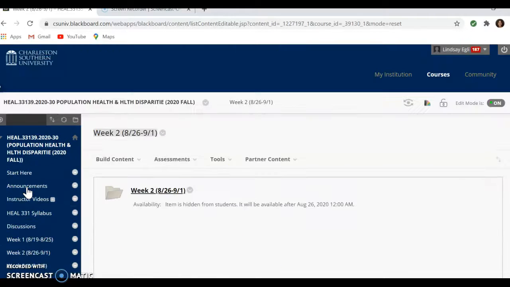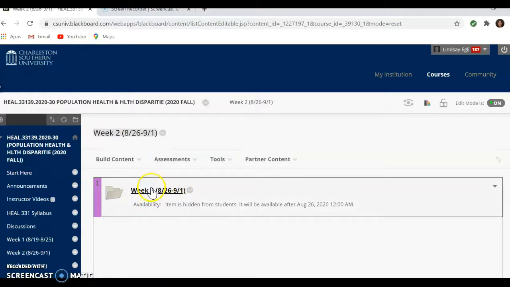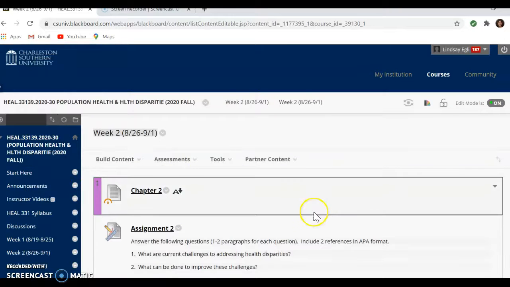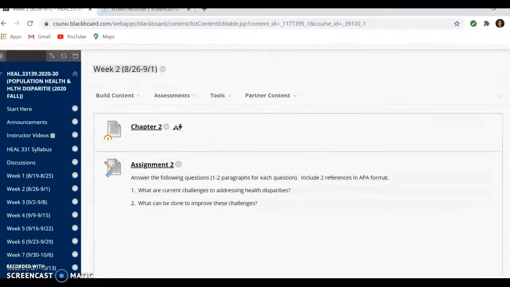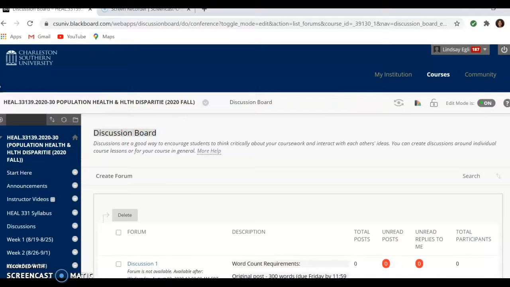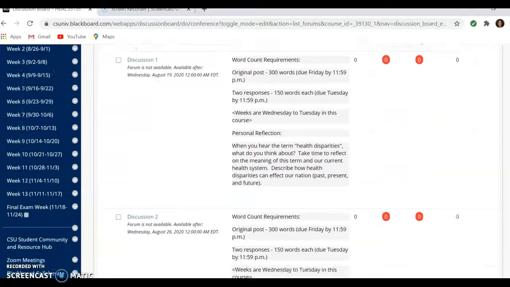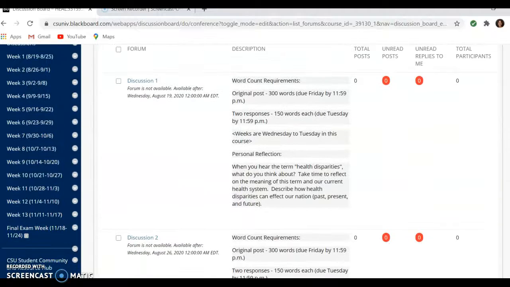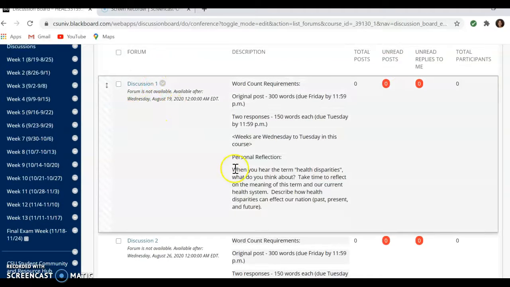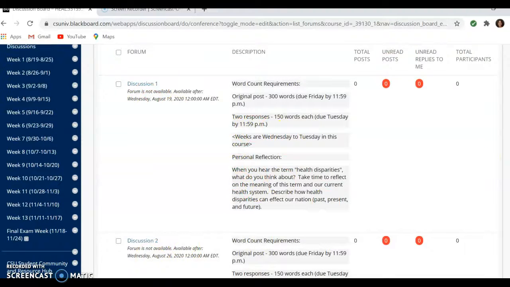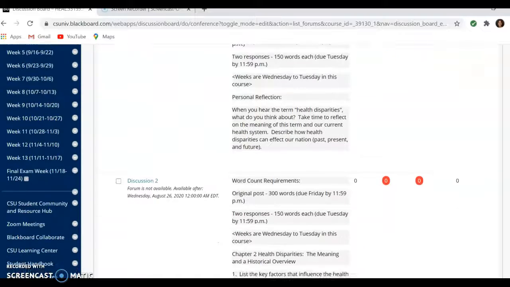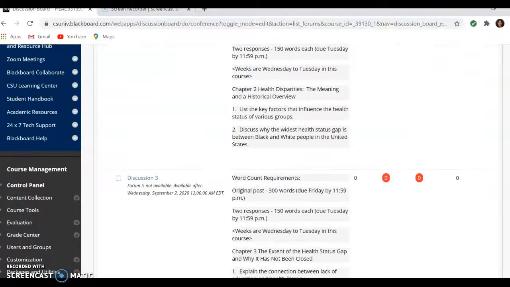So, week 2, it's the same thing. I open it up. It's got your assignment. It's got your slides. But when you go to do your discussion, you're going to have to go here to the discussion board. It's going to be the same thing as the weeks. You'll see they open and then they'll close, and then this one will open and it'll close. So just kind of keep that in mind.